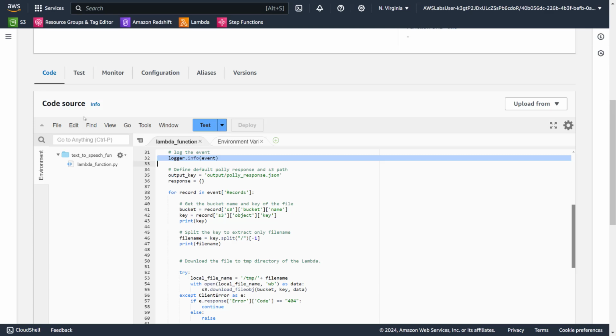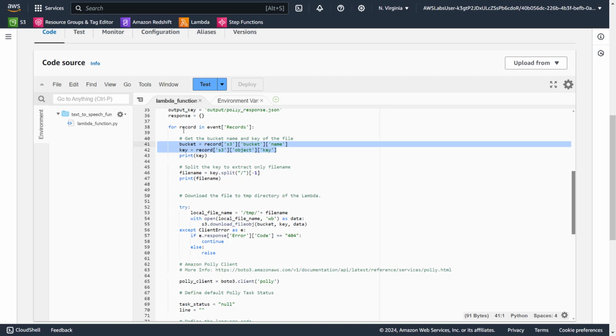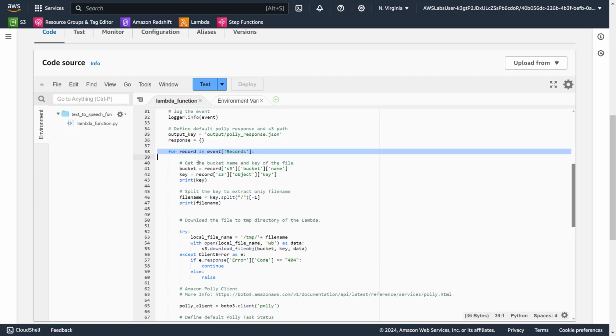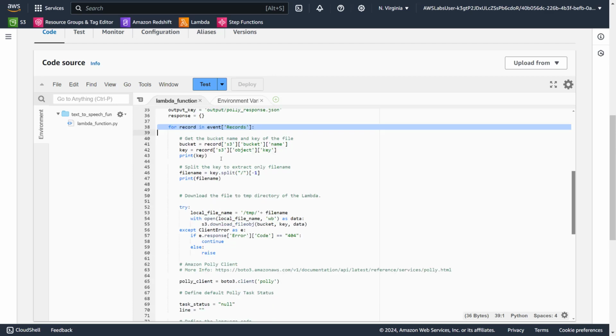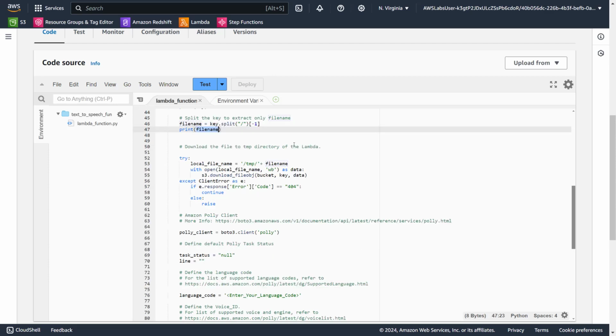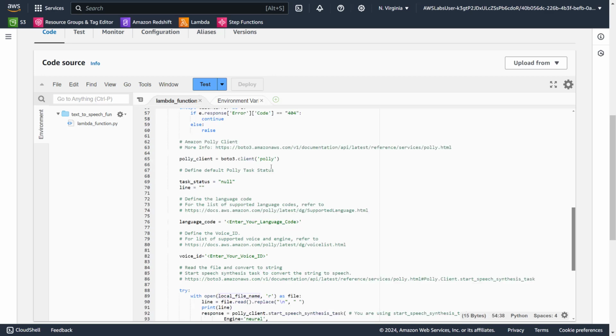So when an S3 event triggers this one, it provides the S3 bucket and the prefix or the object key, and that is what we are storing in these two variables, and we are looping through all the records that we are getting. If there are multiple files, then each one we are looping, and we are splitting to get the file name, because that object key will have the entire path, and at the end you will have the file name. Then we are creating a local file so that we can store our audio file with the same name.